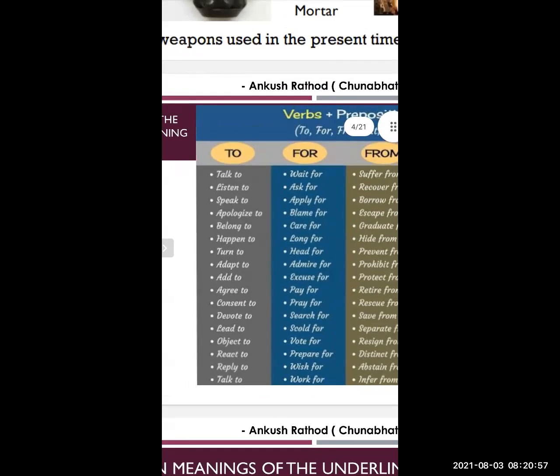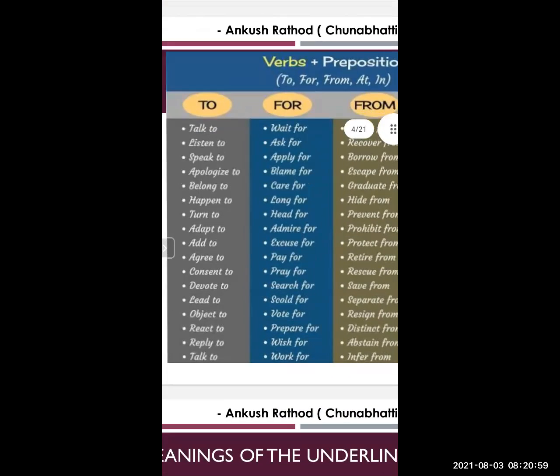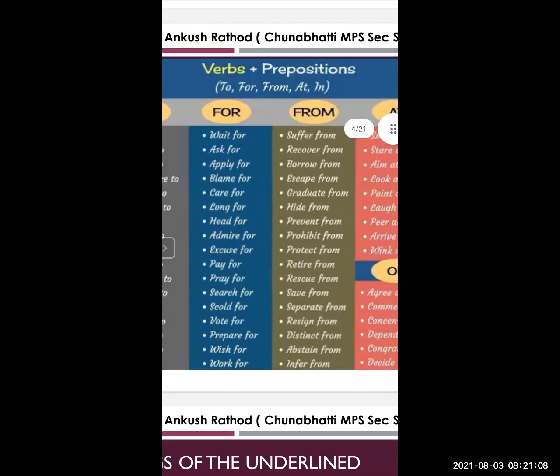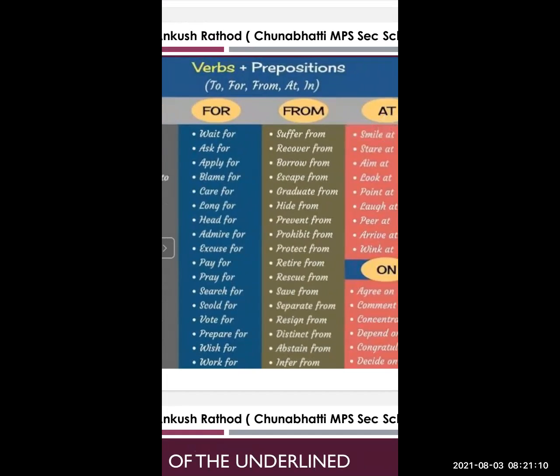For example, the preposition to. A list of some verbs is given here: talk to, listen to, speak to, etc. With the preposition for: wait for, ask for, apply for, blame for, etc.